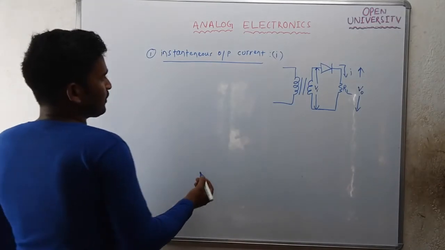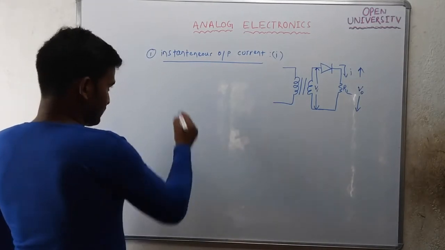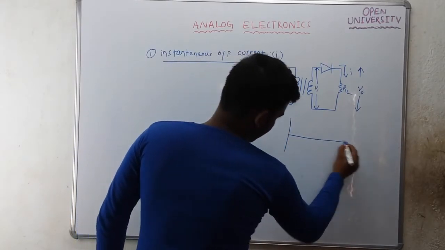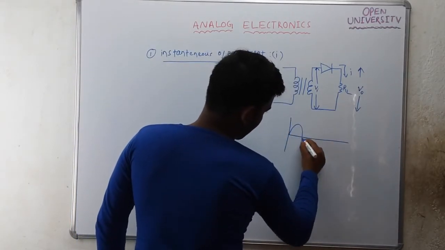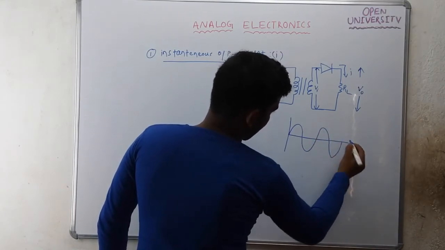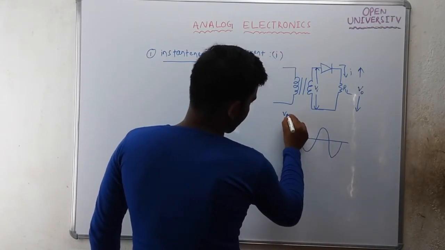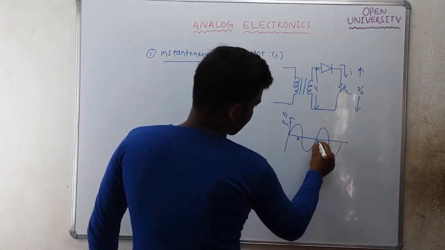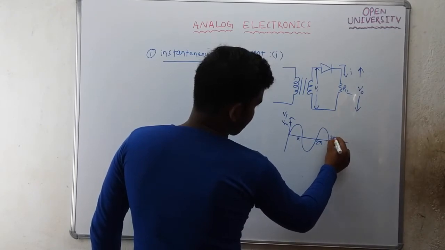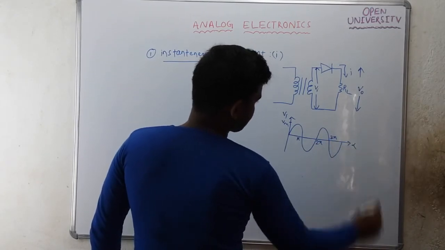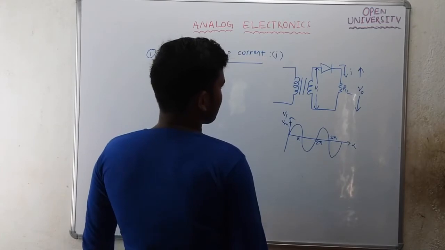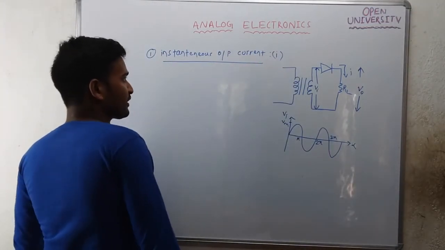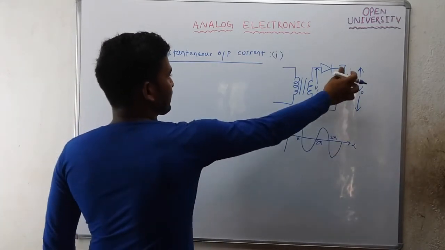Now, this is your input waveform, VI. This is VM, this is pi, this is 2 pi, this is 3 pi, this is your alpha. I want to get the instantaneous output current, this output current.